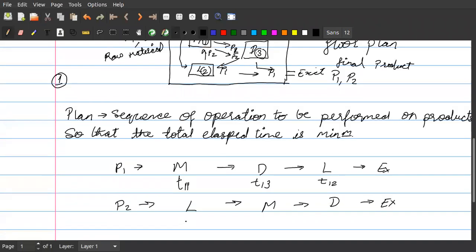Similarly, here also there will be a processing time T22, second product on second machine. Here it will be T21. Here it will be T23, sorry, second product on third machine.